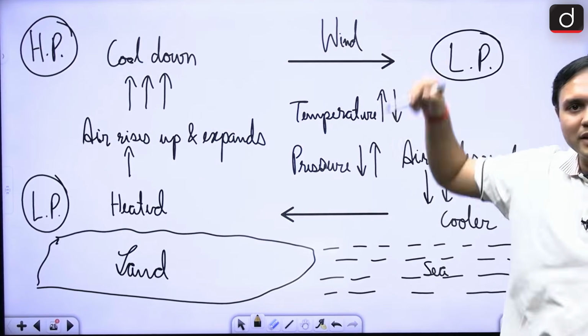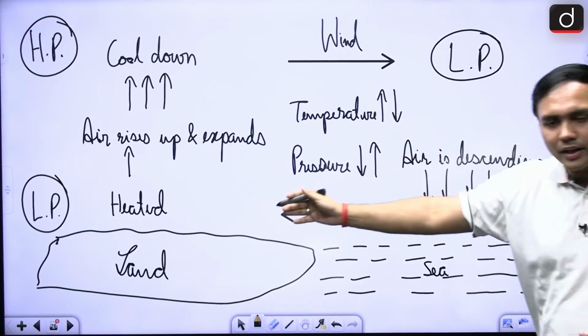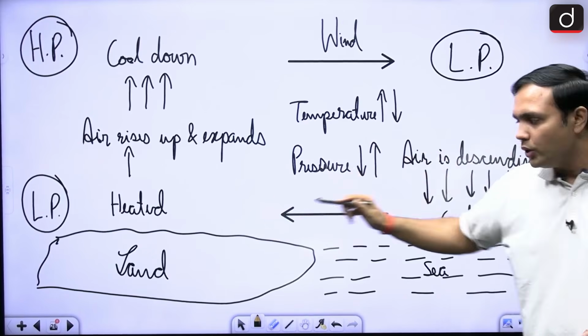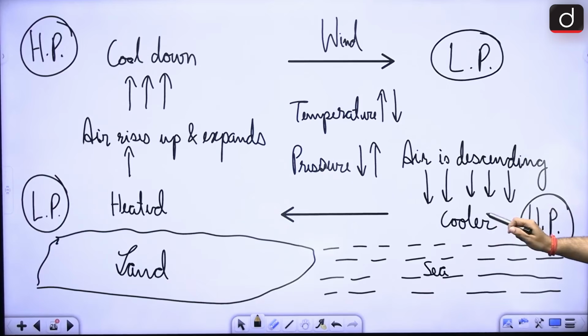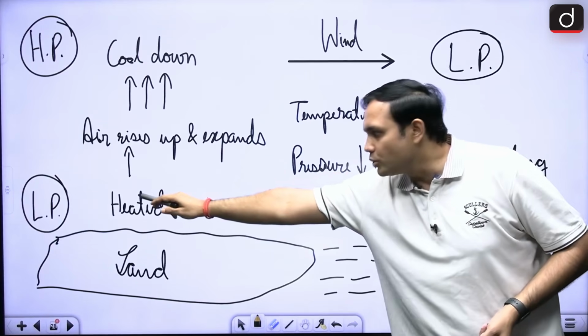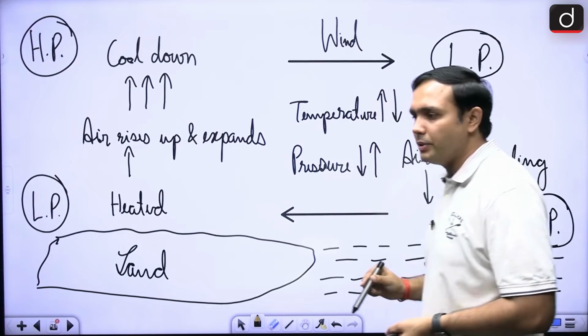So as you will see that temperature is less and pressure is more, so there will be sea breeze, right? And when it is night time, now the sea is much warmer than land, right? So it will reverse, and then what will be happening? So this is the cooler region during the daytime. This will be the cooler region during the night time. So the direction of the wind will change, and then you will experience the land breeze, right?